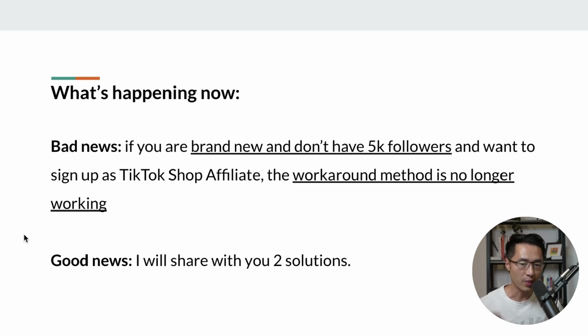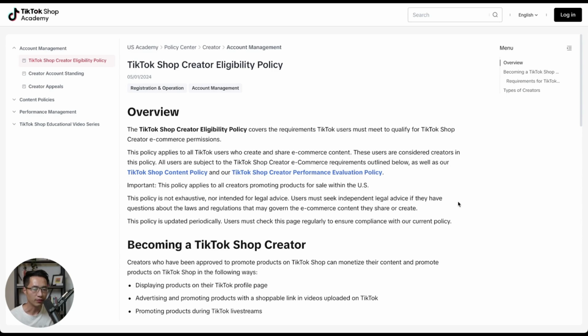So here comes the bad news and the good news. The bad news is if you are brand new and don't have 5,000 followers in your TikTok yet and want to sign up as a TikTok Shop affiliate, the workaround method is no longer working. The good news is I will share with you two solutions if you're in that position of what you can do to overcome that. So first, let's go over the new policy so we can get clear on exactly what the new requirements are now in order to start promoting products on TikTok.